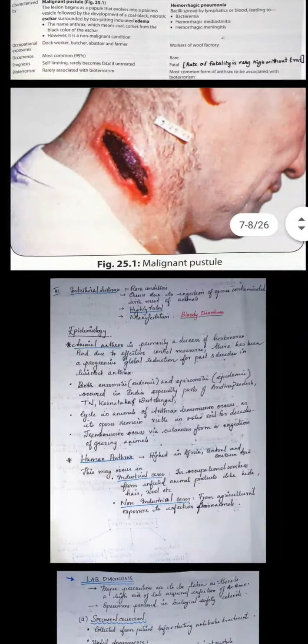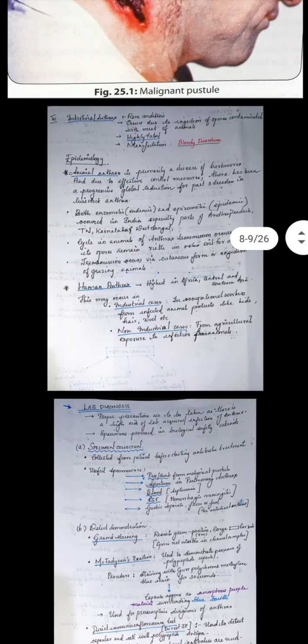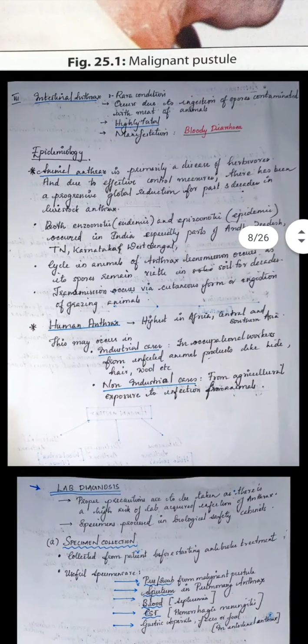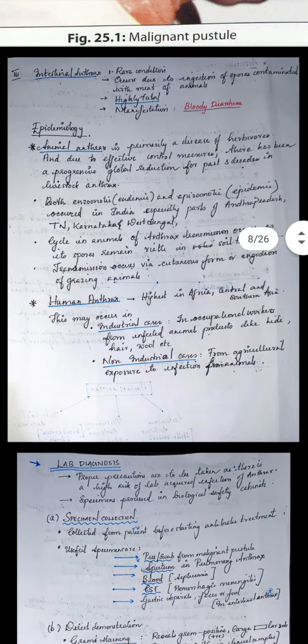Next, this is the malignant pustule. Next, we come to intestinal anthrax. Intestinal anthrax is a rare condition. It occurs very rarely, due to ingestion of spores contaminated with meat of animals. If it occurs, it is highly fatal, but it's rare. Manifestation is by bloody diarrhea.